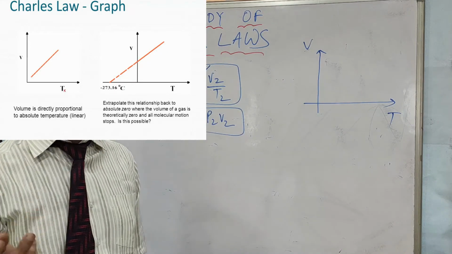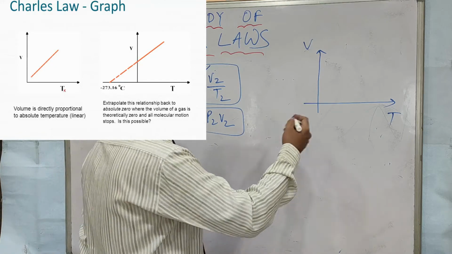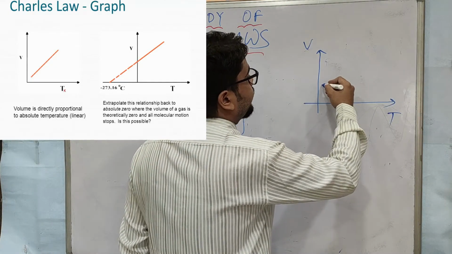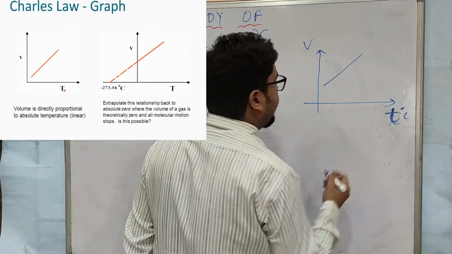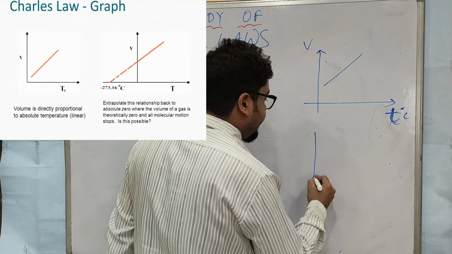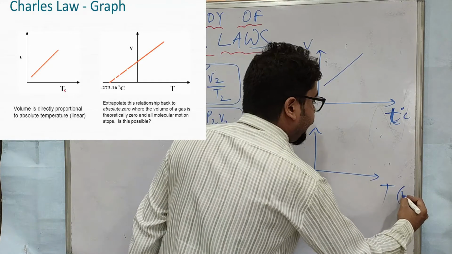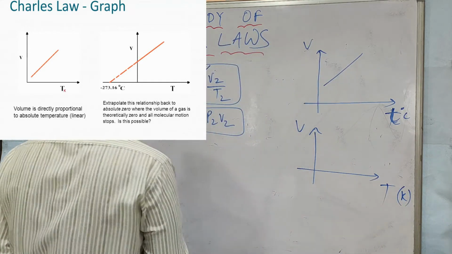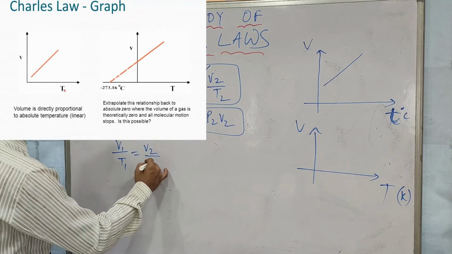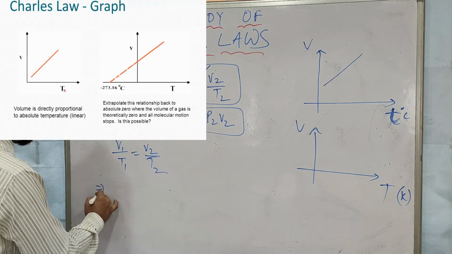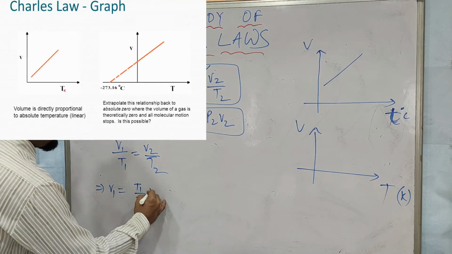When you learn straight lines in math, you will be learning equations like y equals mx plus c, okay? So the V versus T graph is like this if it is normal temperature t, in degree Celsius. But if it is capital T, then it is in Kelvin. Then at T equal to 0, you see here V1 by T1 equals V2 by T2, okay? So I can write V1 equals T1 by T2 into V2.